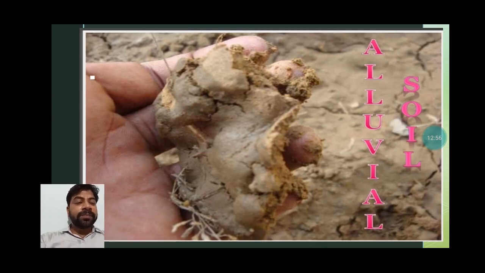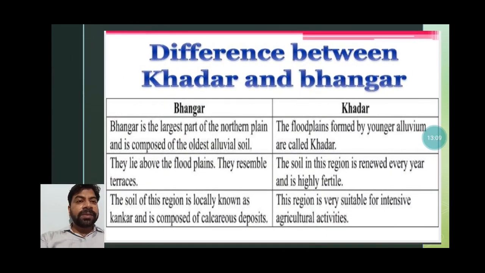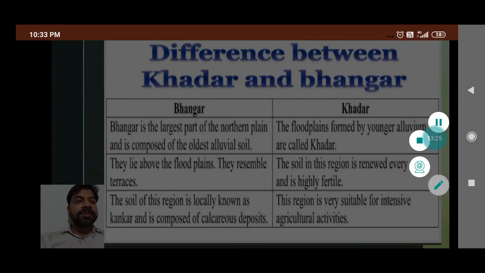This is a very important soil, students, alluvial soil. You might have seen it in your areas also, in your villages. Okay, this is very fine and fertile. Now when we divide alluvial soil, it is divided into Khadar and Bhangar. You know that Bhangar is the largest part of the northern plain, composed of the oldest alluvial soil, and on the other hand the flood plains formed by younger alluvium are called Khadar. Understand it, students, by this.